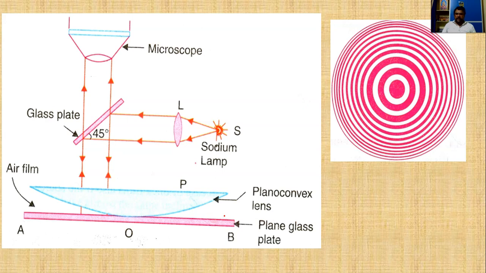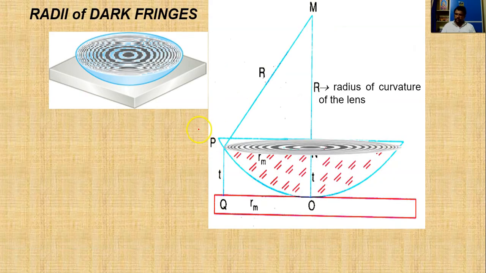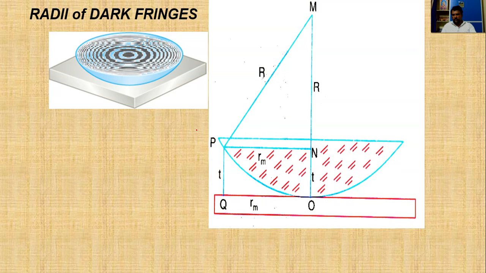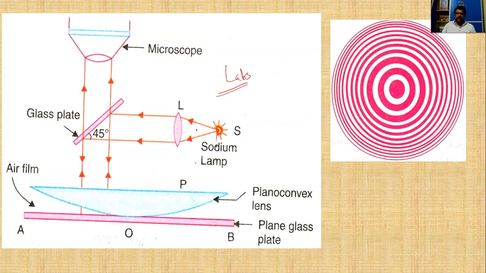So this is the experimental setup we use in our labs to do the Newton rings experiment.